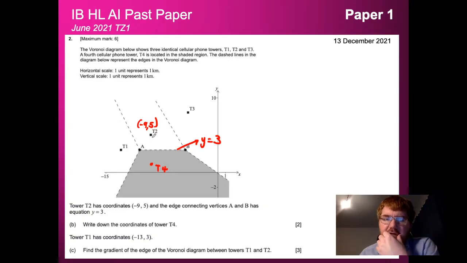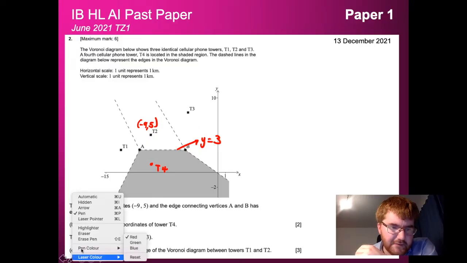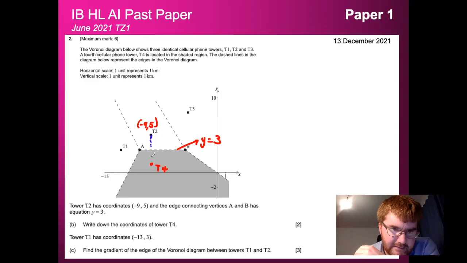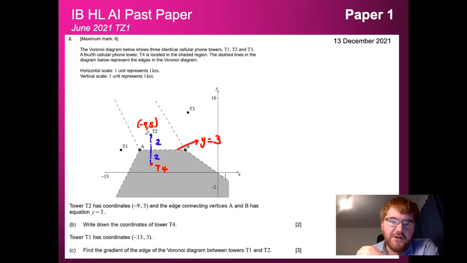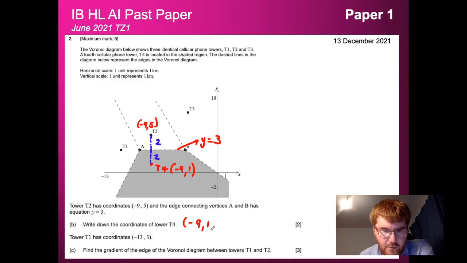So notice we want to look for the gap between the y coordinates, 5 and 3. If I do this in blue, the gap here is going to be equal to 2. So in order for this to be a perpendicular bisector, this also needs to be a gap of 2. Let's think about what that makes our coordinate. The x-coordinate hasn't changed, so that's going to stay as -9. From 5 to 3 is 2, so we go to 3 and then 2 more down, that's going to be 1. So our coordinate is going to be -9, 1.